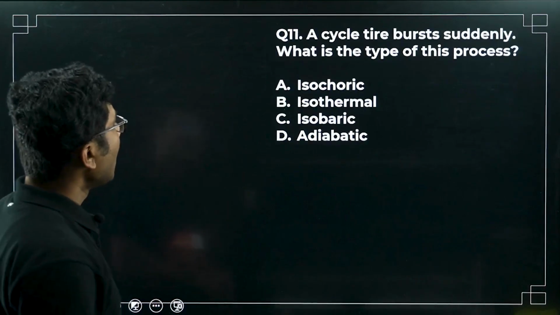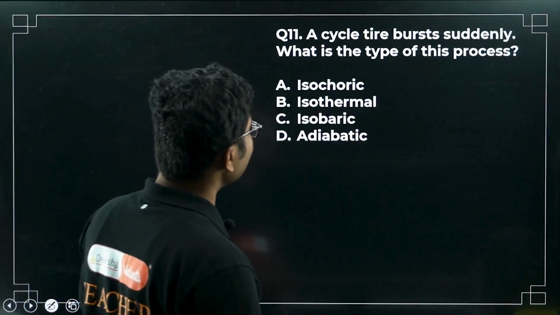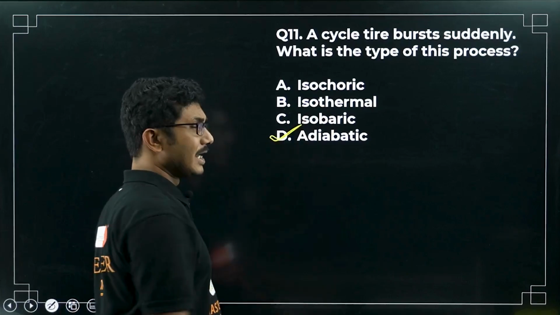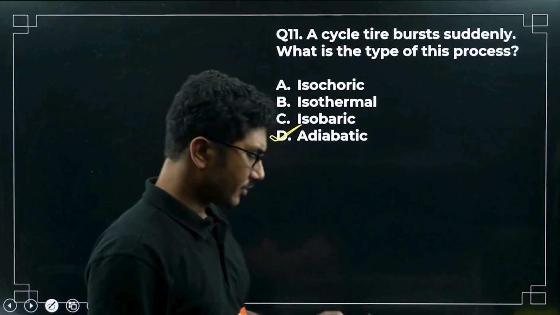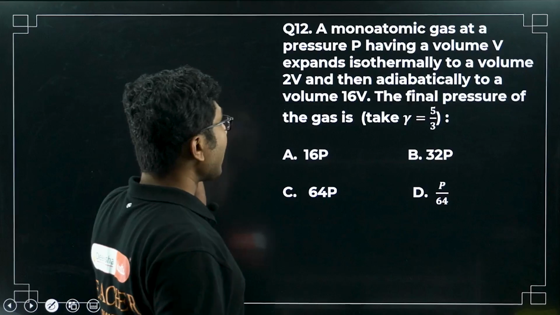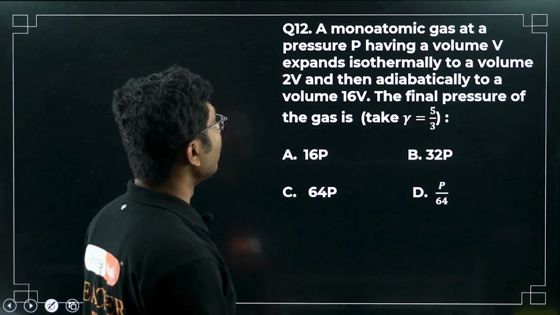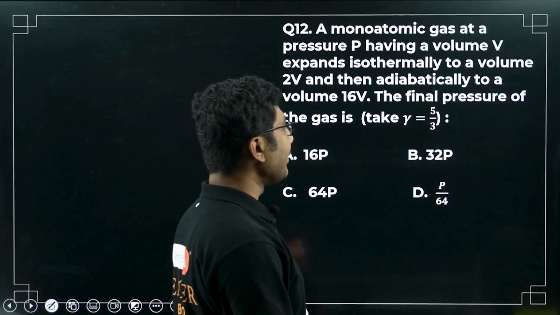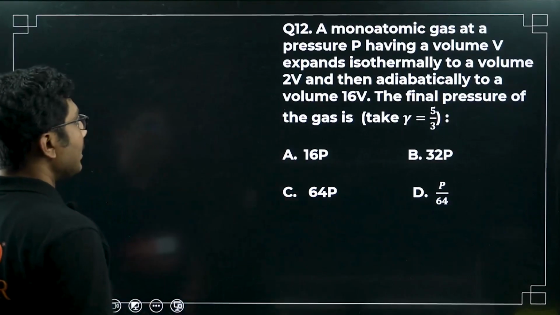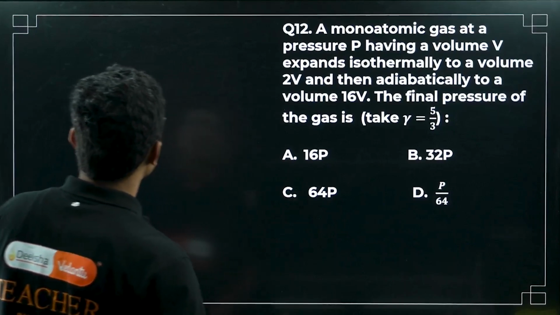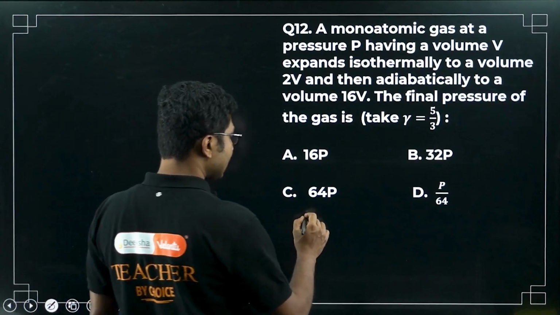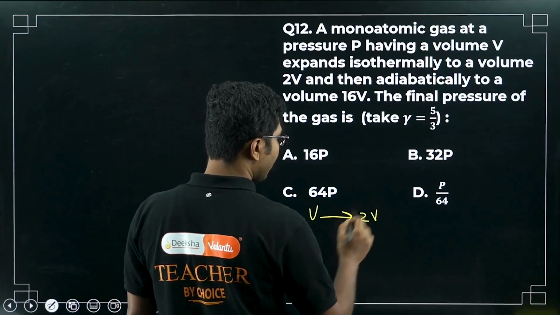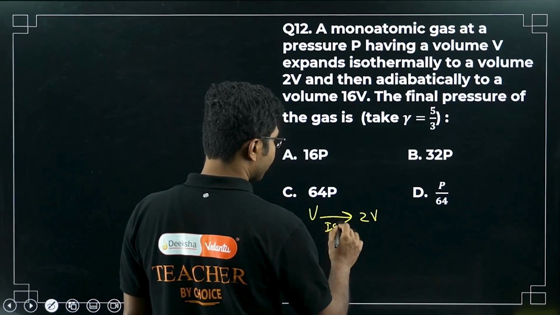Next question. A cycle tire bursts suddenly. What is the type of this process? This is an adiabatic process. Any sudden process is an adiabatic process. A monoatomic gas at a pressure P having a volume V expands isothermally to a volume 2V and then adiabatically to a volume 16V. The final pressure of the gas is, so first we have a gas, it goes from volume V to 2V in an isothermal process.